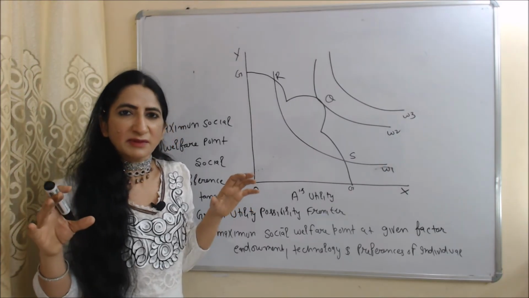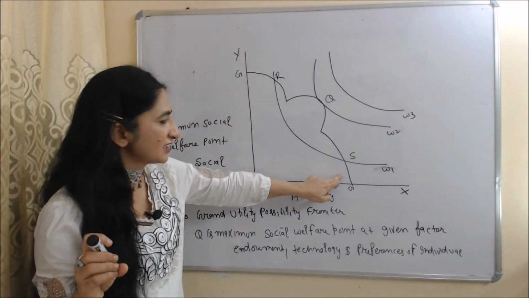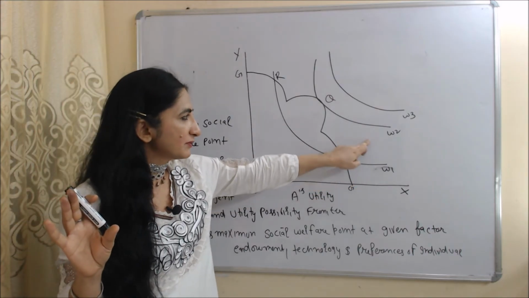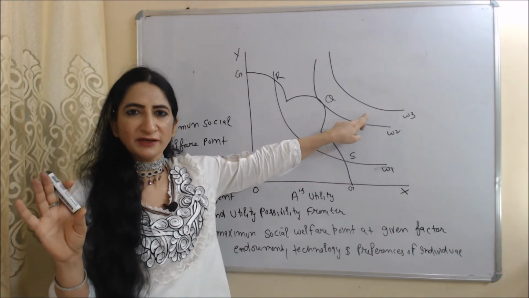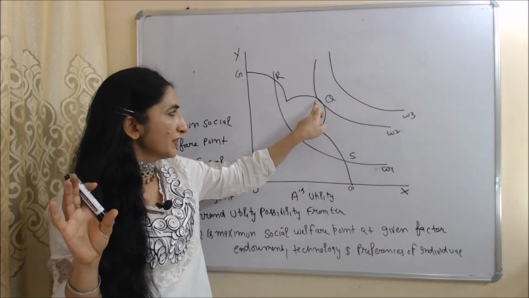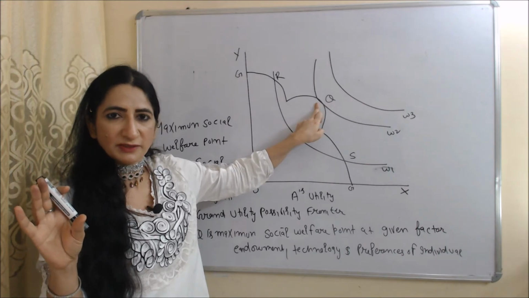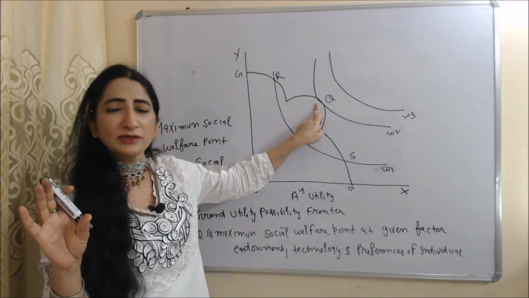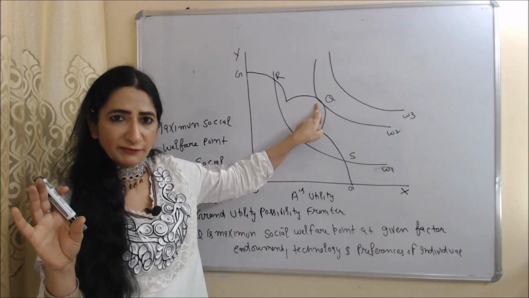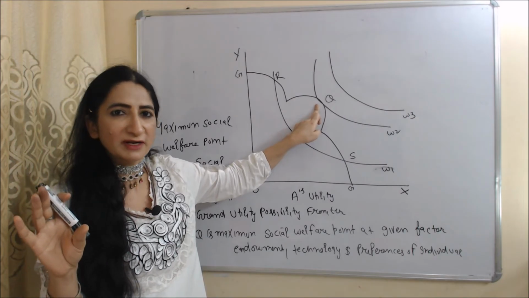Now we will see the maximum social welfare point. In this diagram, G is the grand utility possibility frontier, and W1, W2 and W3 are social indifference curves. Maximum social welfare point means where the social indifference curve is tangent to the grand utility possibility frontier. At point Q, you can see the social indifference curve is tangent to the grand utility possibility frontier. That's why point Q is called the maximum social welfare point.